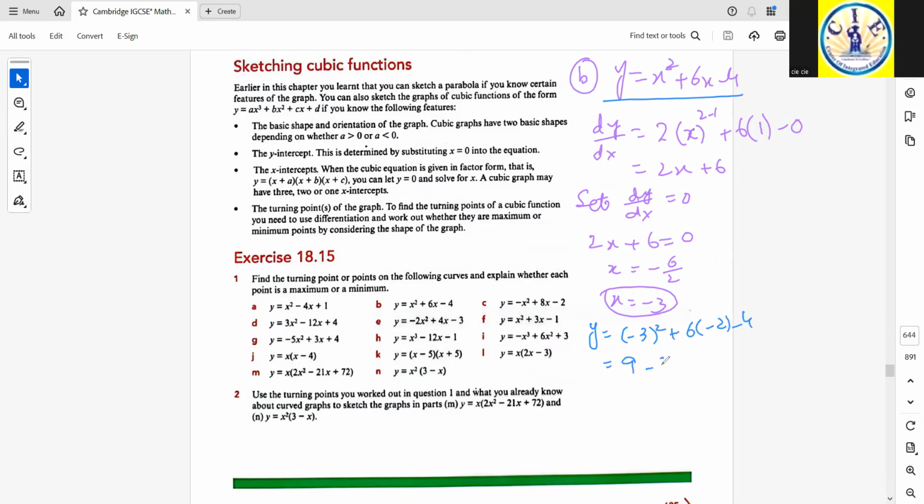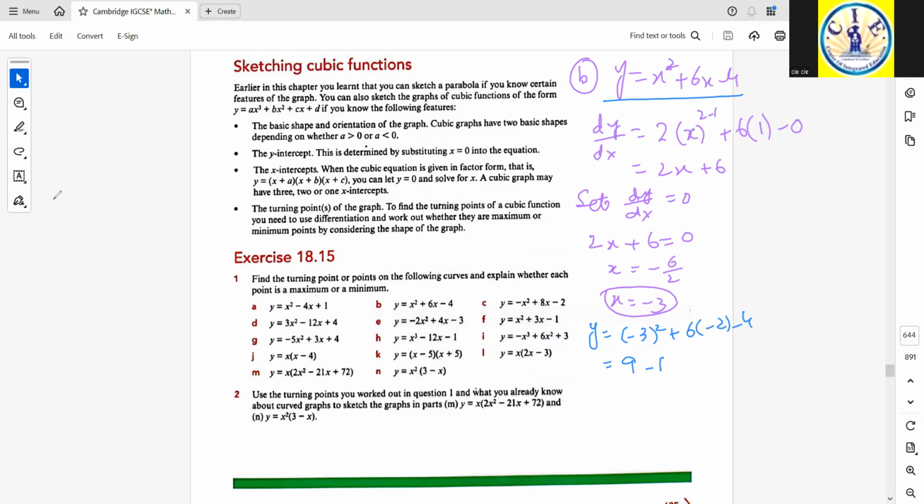This is 9 minus 12 minus 4, which will give me 9 minus 16. Sorry, there is a mistake. I need to see.